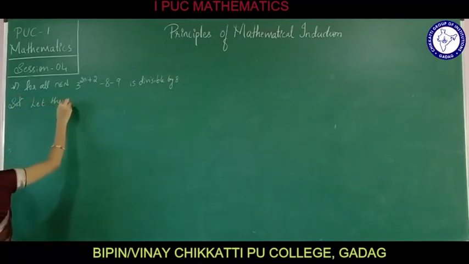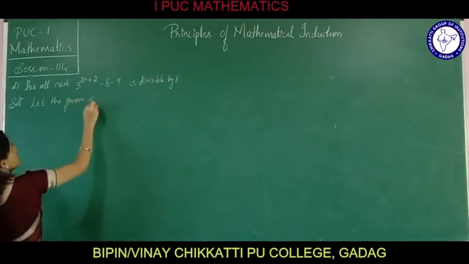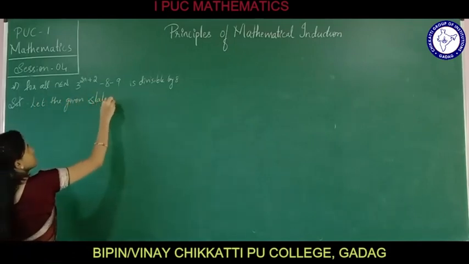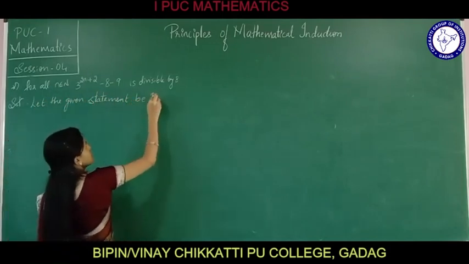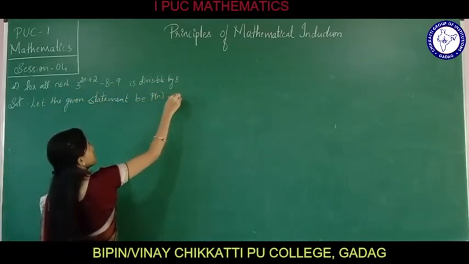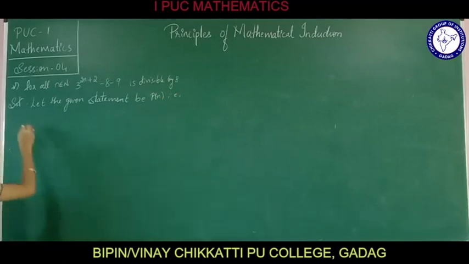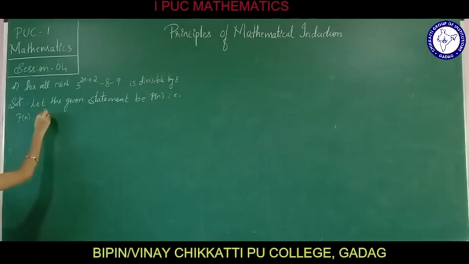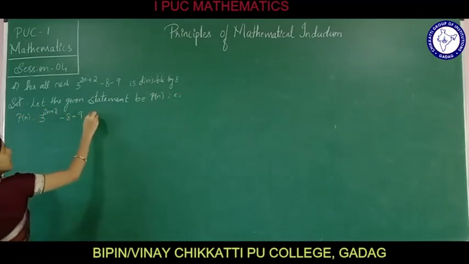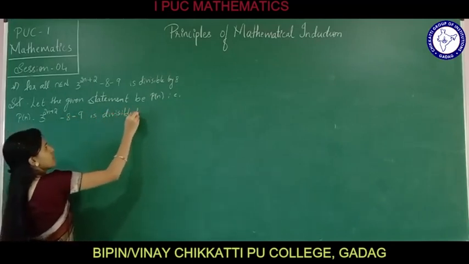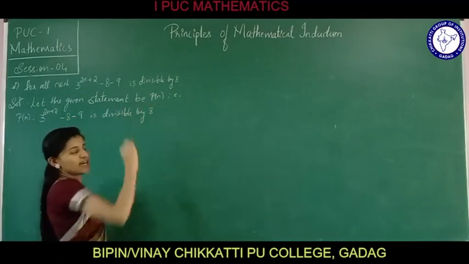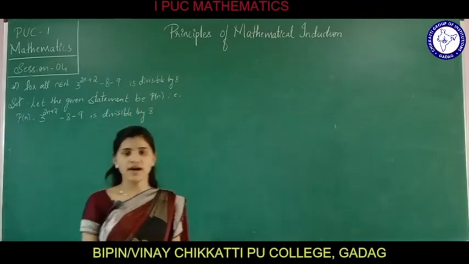Let the given statement be P of n, that is, 3 raised to 2n plus 2 minus 8n minus 9 is divisible by 8. We wrote that it is divisible by 8.